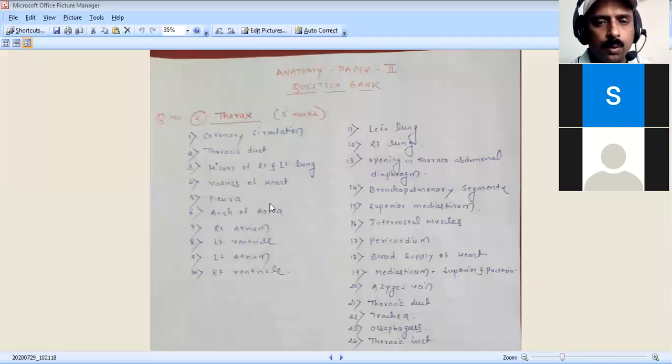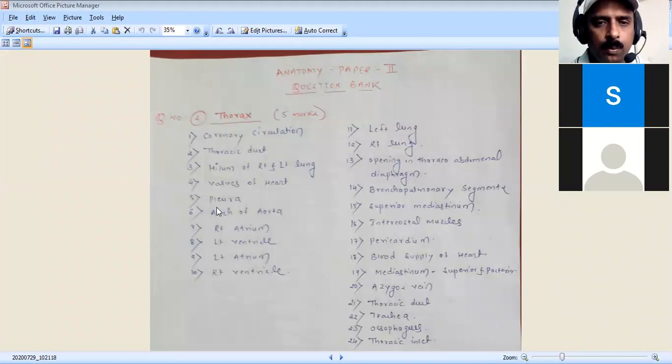Then comes the arch of the aorta. The main great vessel of the heart in the body is the aorta, arising from the left ventricle. It has three parts: ascending aorta, arch of aorta, and descending aorta. If the arch of aorta is asked, you have to tell that it begins at the end of the ascending aorta and terminates at the level where the descending thoracic aorta begins. You have to remember that.